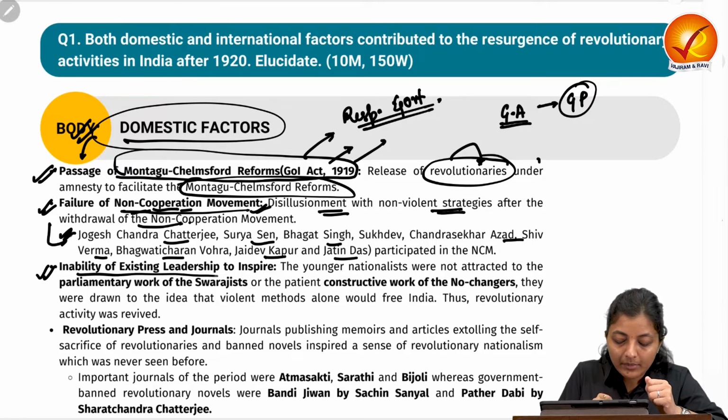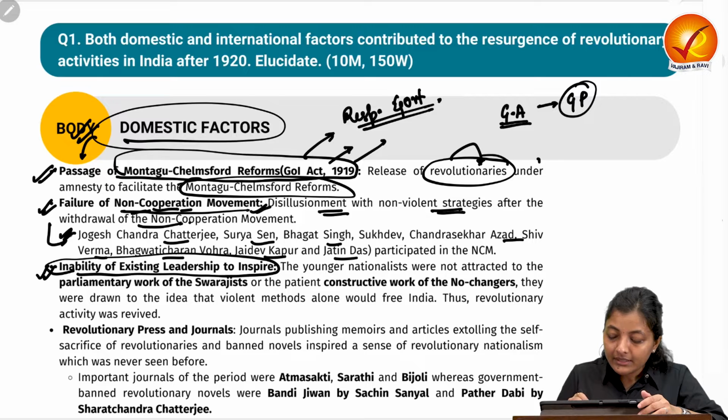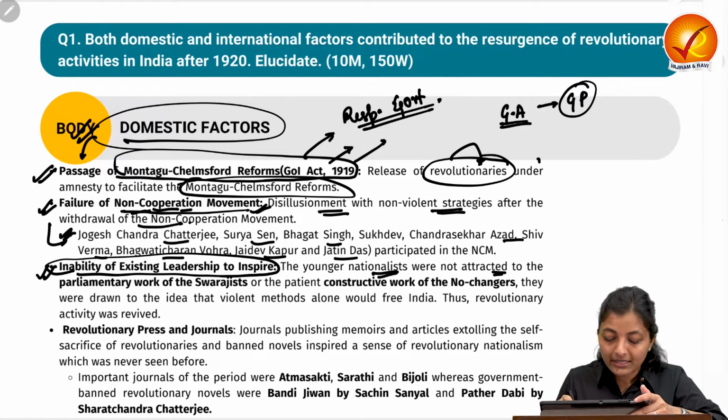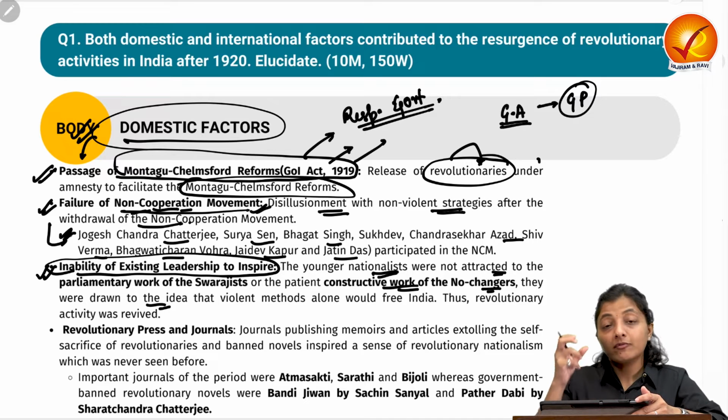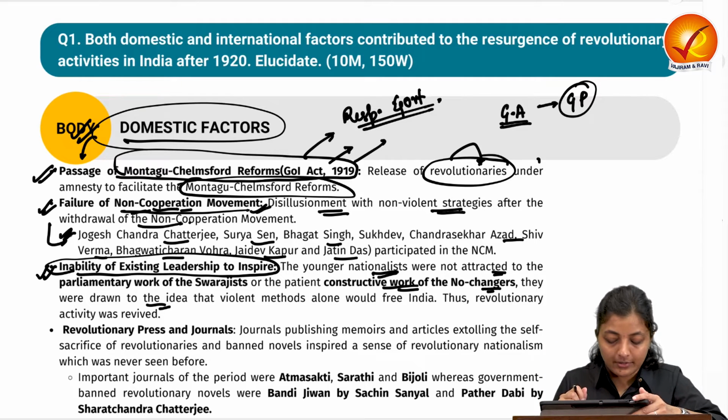Next is the inability of the existing leadership to inspire. The younger nationalists who were ready to join the national freedom struggle were not attracted to the parliamentary work of the Swarajists and the constructive work of the No-Changers. So they were drawn to the idea that violent means were the only method to get freedom from the British yoke.